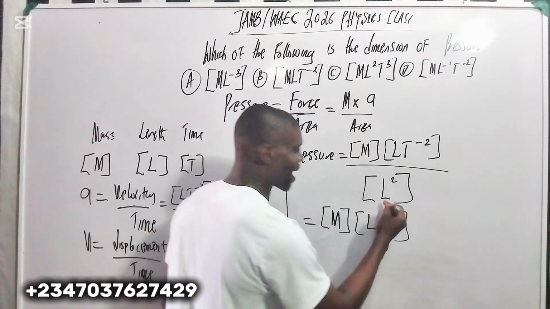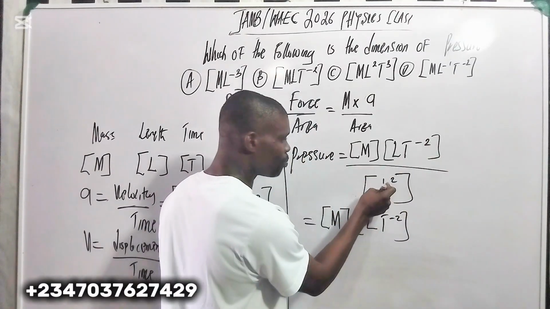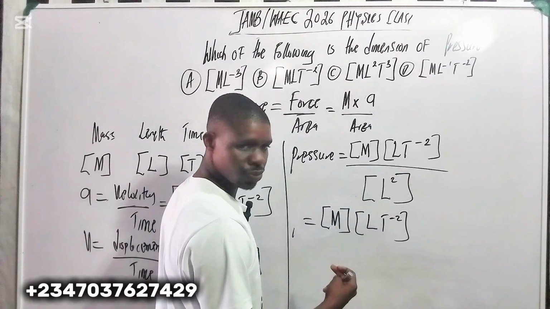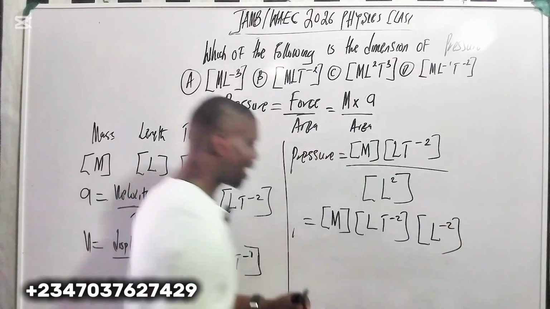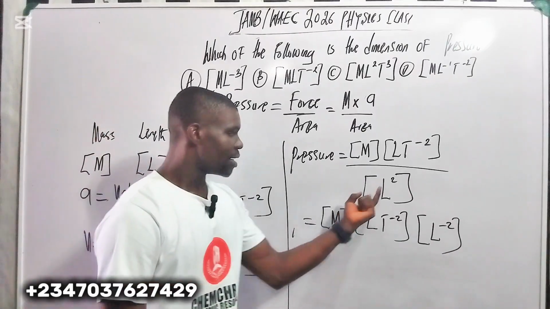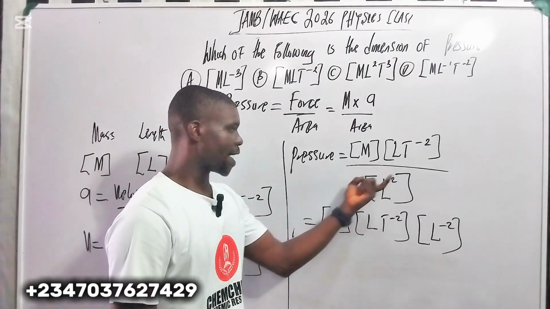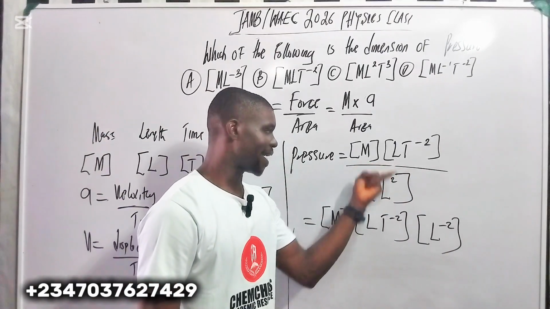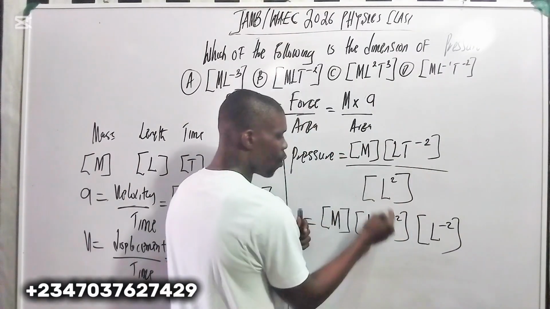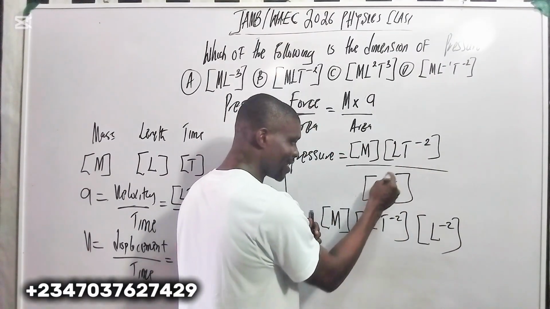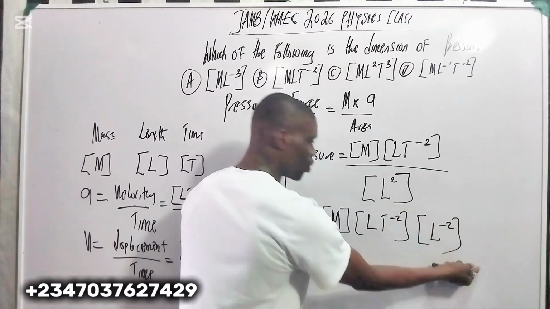Now remember, if you are carrying some up, this 2 changes to minus 2, right? So you have this here. Now because this one is a divide, remember this divide is what separates this guy and this guy. So you want to make it together here. This 2 here now changes to minus 2.